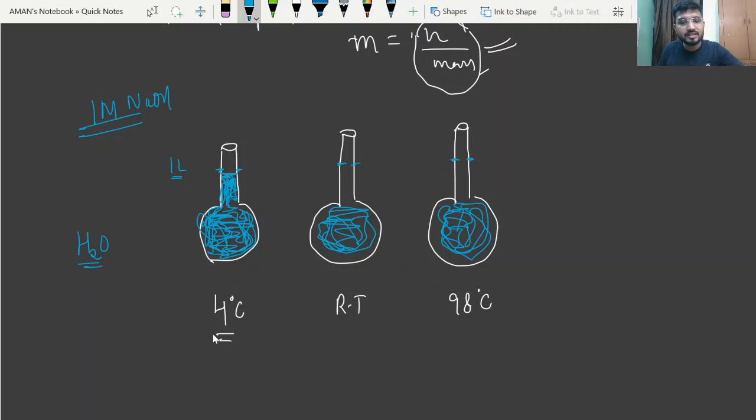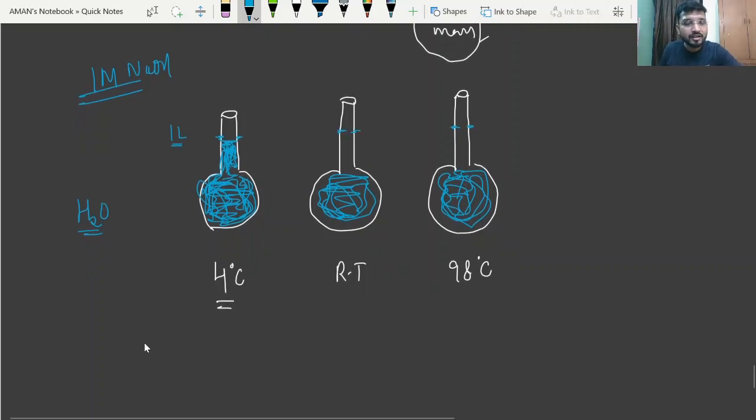So in this test, if I calculate the molarity, it is the number of moles divided by volume. 1 molar means 1 mole NaOH we are taking, divided by volume. Instead of 1 liter, it was observed that its volume was contracted. Water is contracted a little bit.